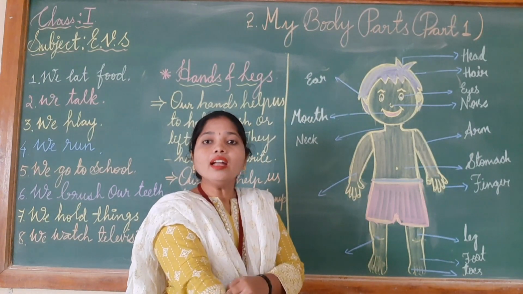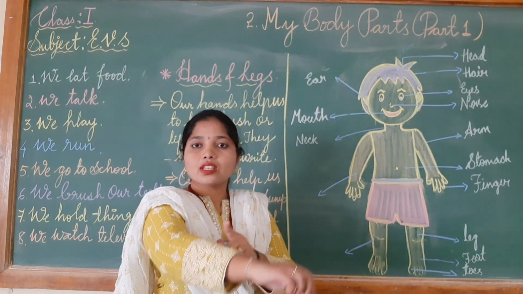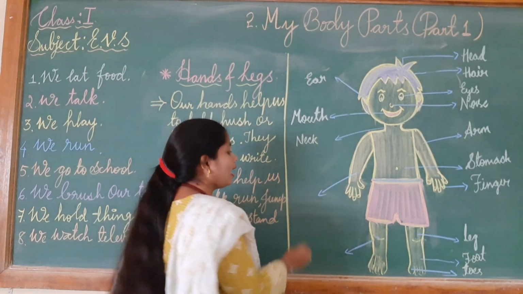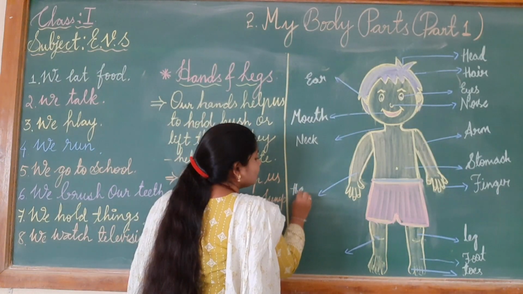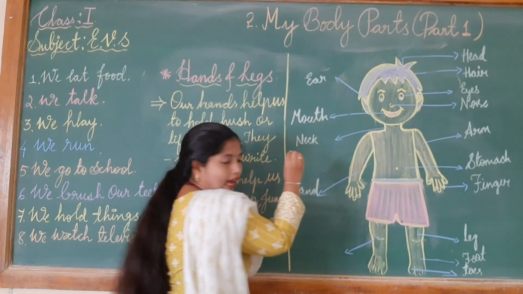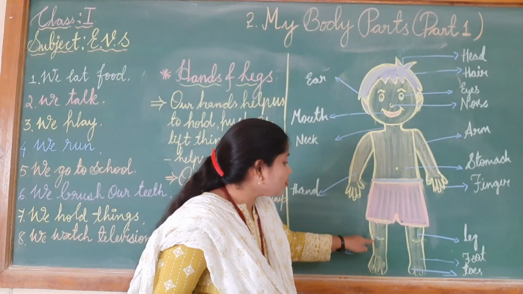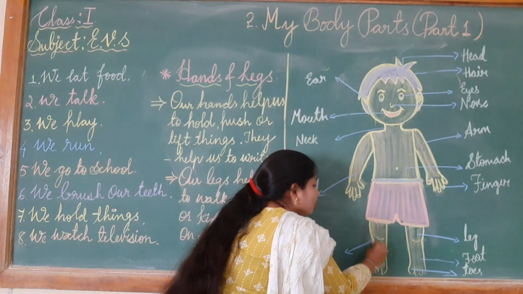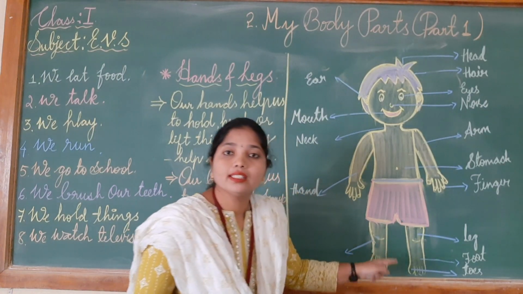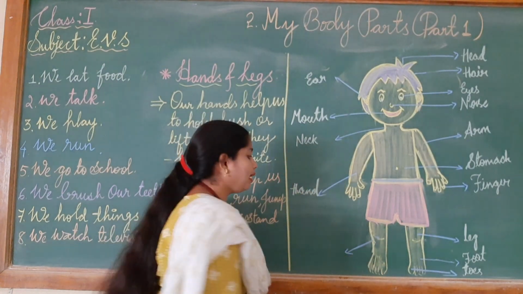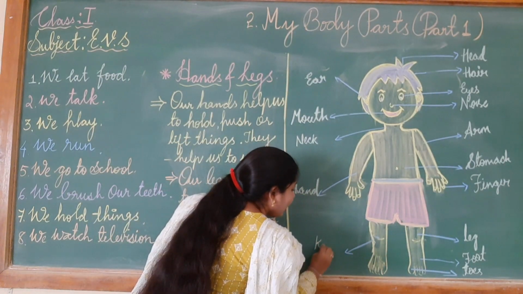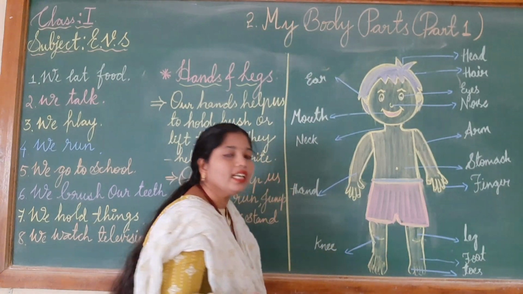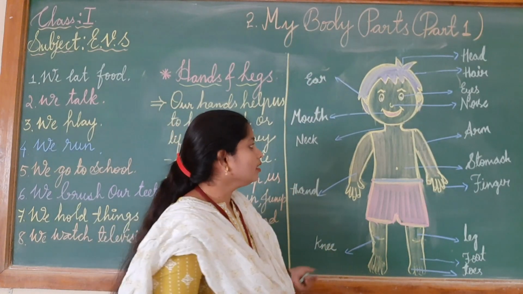Next is what children? This is called our hand. Hand spelling is H-A-N-D. Hand. Okay. This is what children? This is called knee. This is somewhat bending which you are seeing. This part is called knee. Knee spelling is K-N-E-E. Knee. Okay children? Yes.